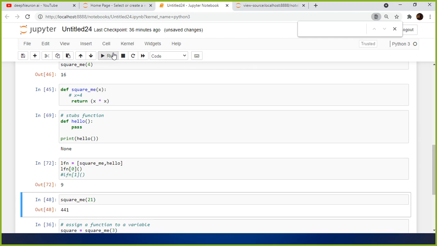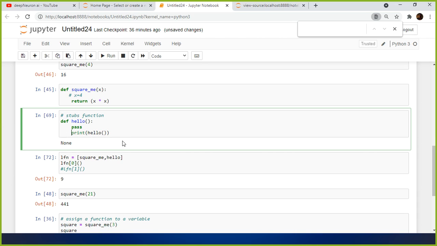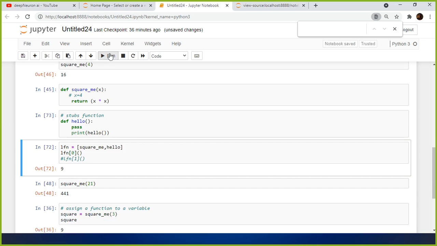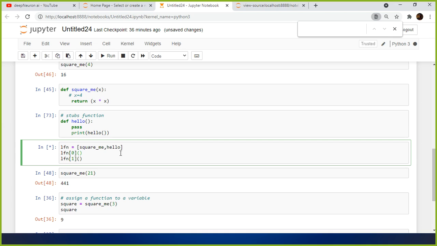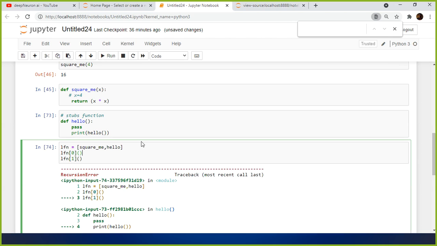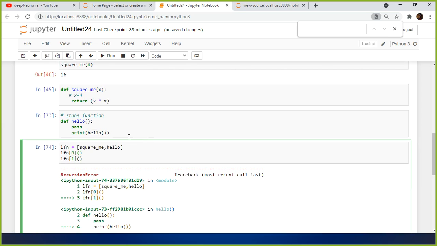But if I comment it out, it returns 9, right? This one gets executed, and this one doesn't have any value in it, hence it is not returning anything. But when I used print hello, one second, print hello is part of my function. It was throwing an error, a recursion error, right? So what happens is, you are calling the same function.